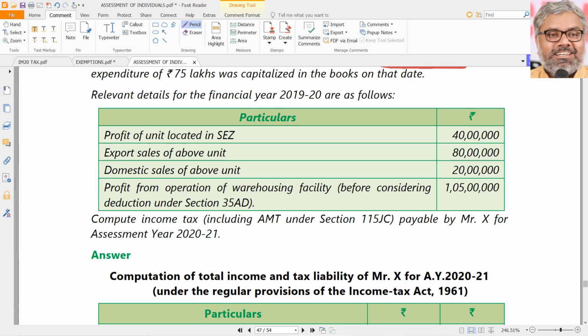Profit of the unit located in SEZ is 40 lakhs. Export sales of the above unit are 80 lakhs. Domestic sales of the above unit, means unit located in SEZ, are 20 lakhs. Understand carefully, don't blindly do it. What will be the total sales then? 80 plus 20, 100 lakhs. So how much can be claimed as exemption under 10AA? That can be easily calculated. Profit of the unit located in SEZ 40 lakhs into export sales 80 divided by total sales, including export and domestic sales, 100. So 80% of 40 means 32 lakhs can be claimed as deduction under 10AA. Looking very happy so far.